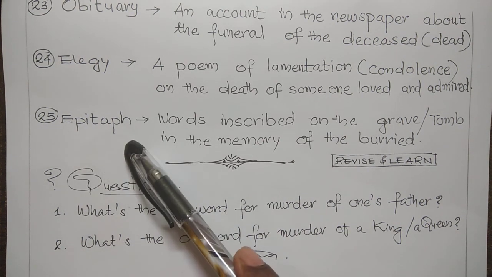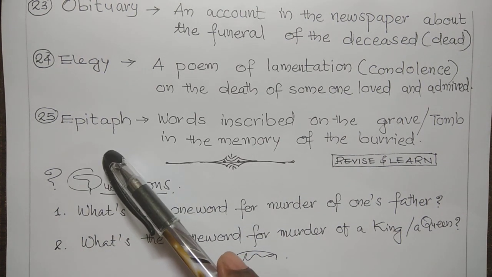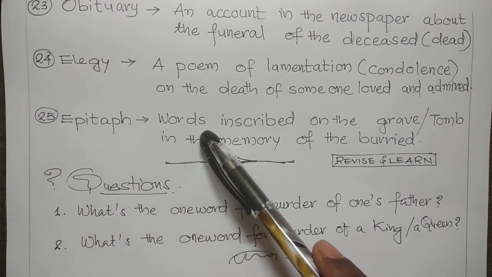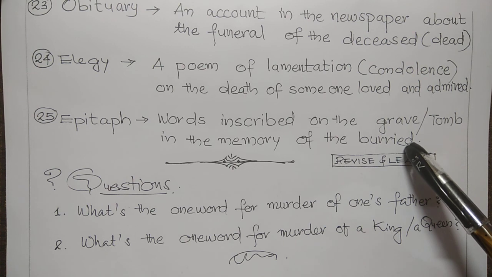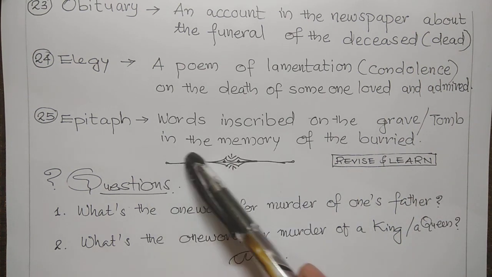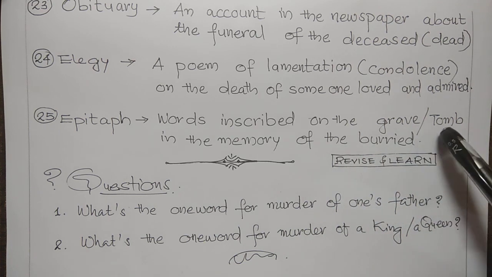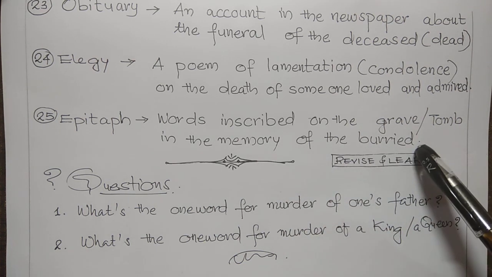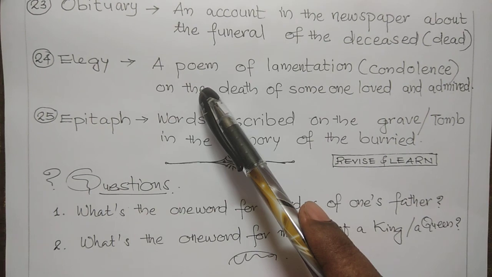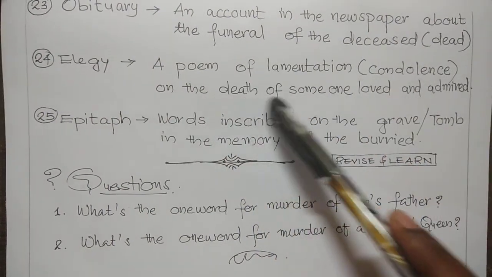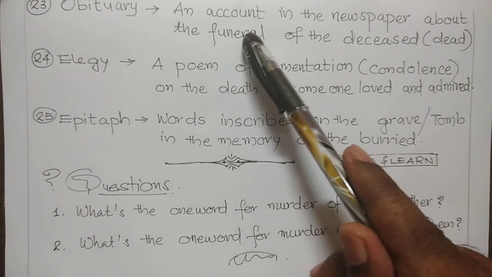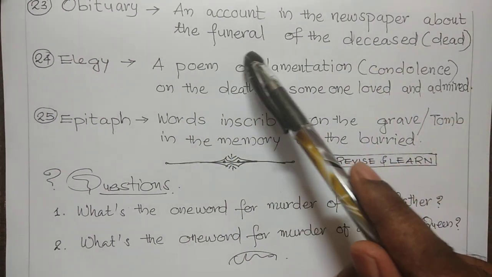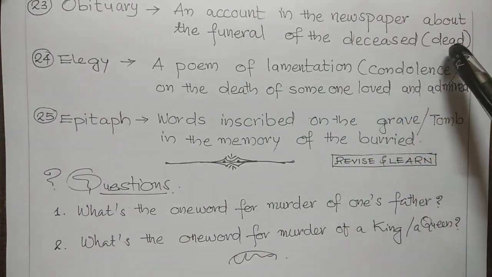25th. Epitaph. Epitaph is words inscribed on the grave or tomb in the memory of the buried. So remember, epitaph is words inscribed on the grave or tomb in the memory of the buried. But elegy is a poem of lamentation on the death of someone loved and admired. Obituary is an account in the newspaper about the funeral of the deceased or dead.